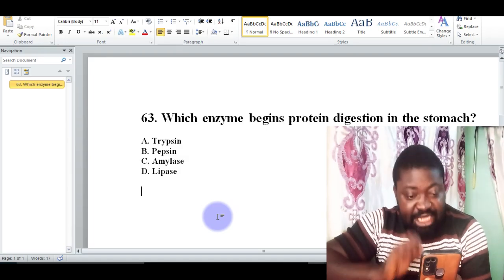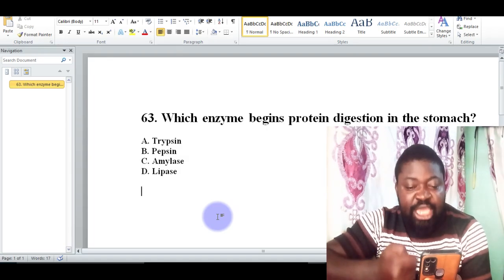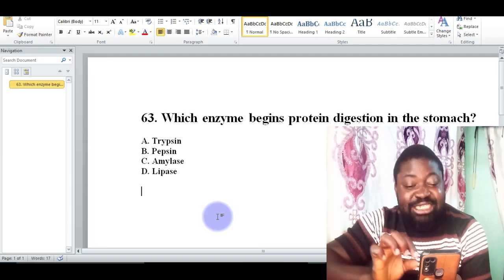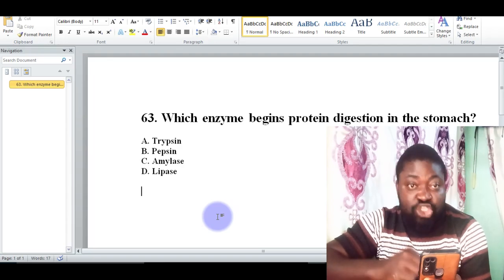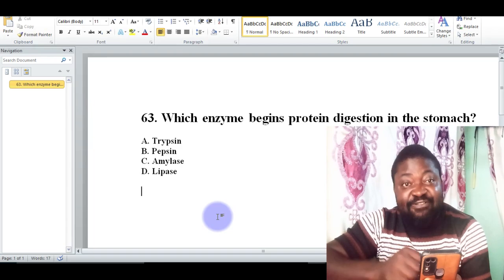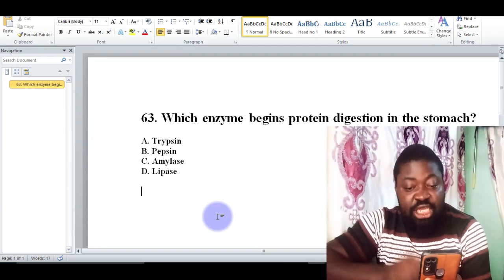In fact, pepsin breaks protein into peptide under acidic condition in the stomach. It is at the level of the stomach where pepsin itself begins the breakdown of protein into peptide, in fact, under acidic condition. So the option here is pepsin, which is correct.